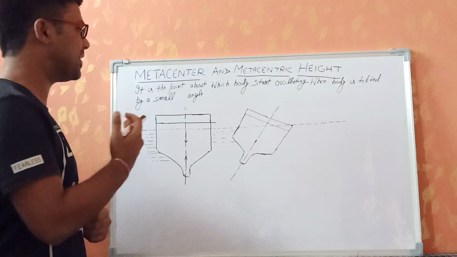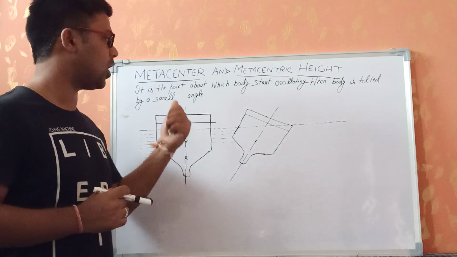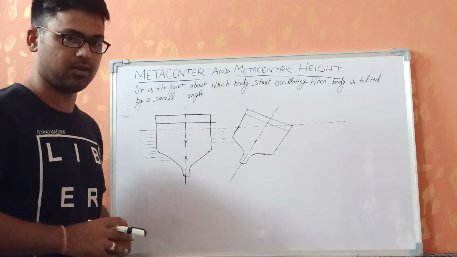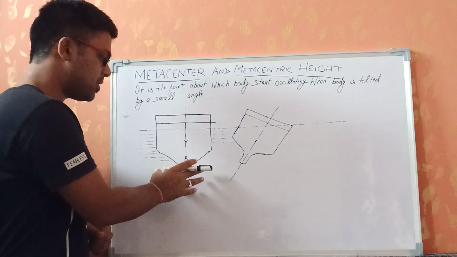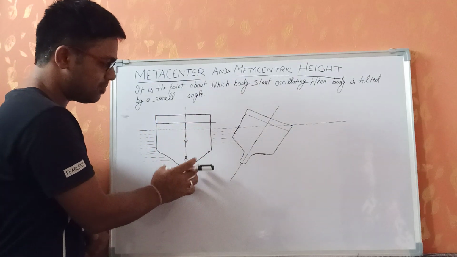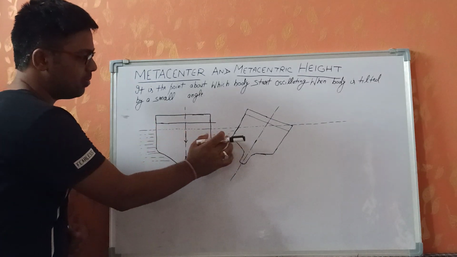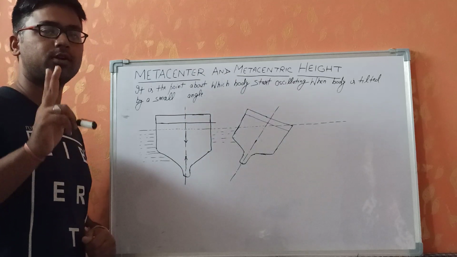Starting with what is metacenter, it is the point about which the body starts oscillating when the body is tilted by a small angle. Let us suppose I have a body that is floating inside the water. This body is partially immersed in the water and we have to show two things.